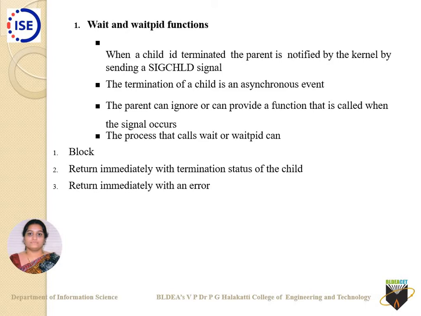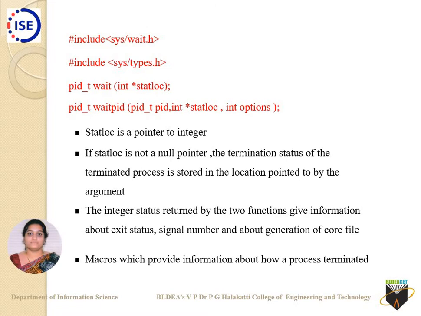What is the use of wait or waitpid as an API? It returns the termination status of the child: whether the child has successfully completed the process, or whether it has returned because of an error. All these things are identified by the wait or waitpid functions. So let us see what the API looks like.